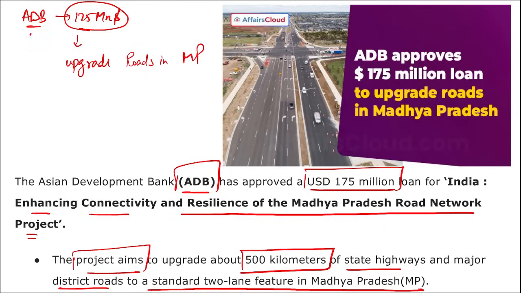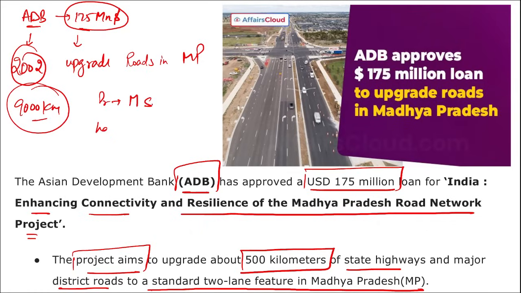And remember, Asian Development Bank has been supporting the development of road networks in Madhya Pradesh since 2002, and Asian Development Bank has so far upgraded more than 9,000 kilometers of state highways and major district roads. If we talk about Asian Development Bank, who is the president here? Masasugu Asakawa, and headquarters is in Manila, Philippines. It was established in 1966 and a total of 68 members are there in Asian Development Bank. So coming back, it was Asian Development Bank that has approved a loan of $175 million for upgradation of the roads in Madhya Pradesh.